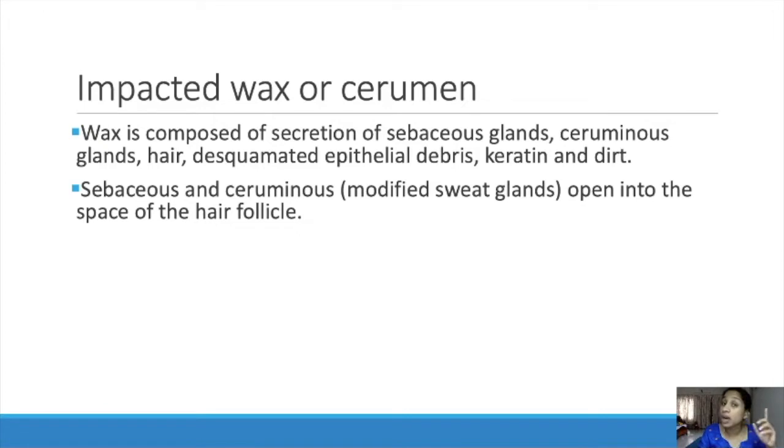You all know the outer part of the ear canal is formed of skin and there are hair follicles. So sebaceous and ceruminous glands are present here and their secretions are secreted into these hair follicles.